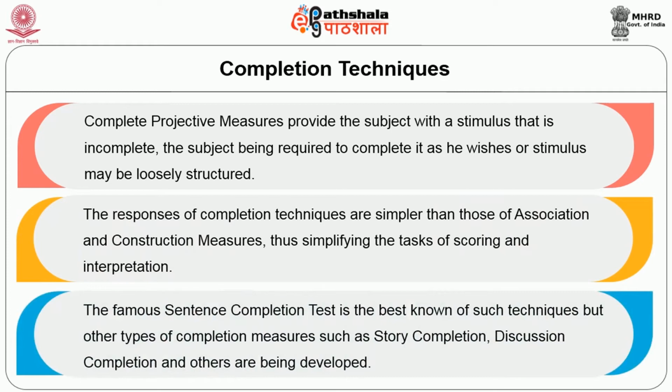The sentence completion test is the best known of such techniques, but other types of completion measures such as story completion, discussion completion and others are being developed.